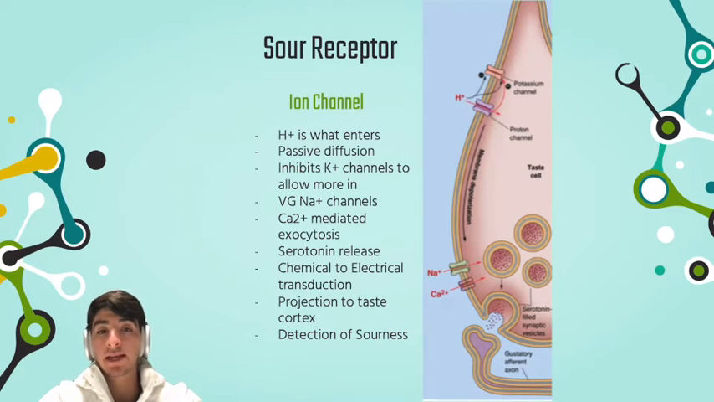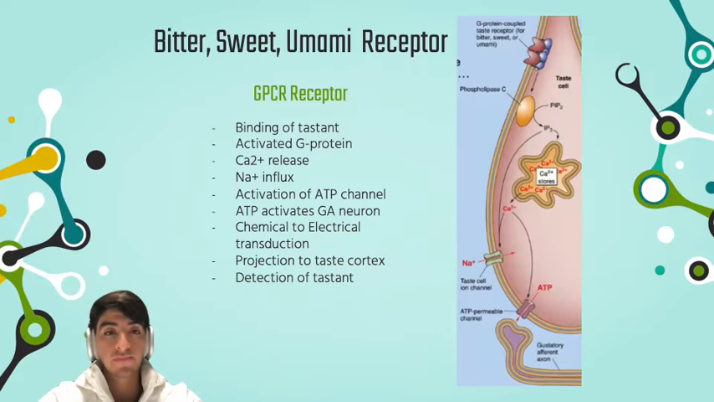And after we get that, we get, once again, calcium mediated exocytosis, and then we release serotonin, same as previously, travels as an electrical impulse in the nerve and is picked up by the brain. Then we have bitter, sweet, and umami receptors, and these are actually a different kind of receptor. These are not ion channels that have a direct entering of the chemical, which in previous cases was sodium and hydrogen.